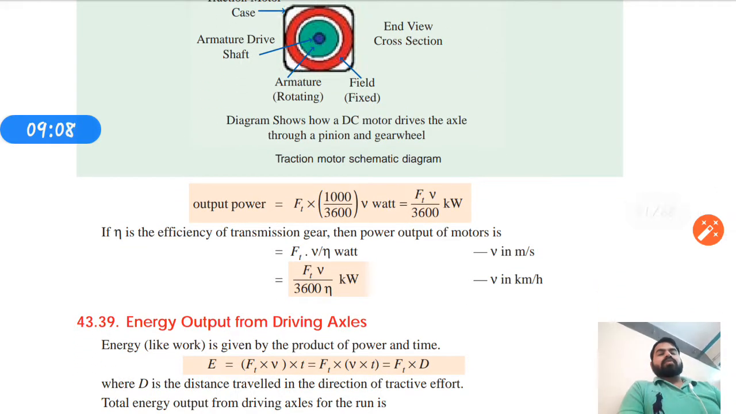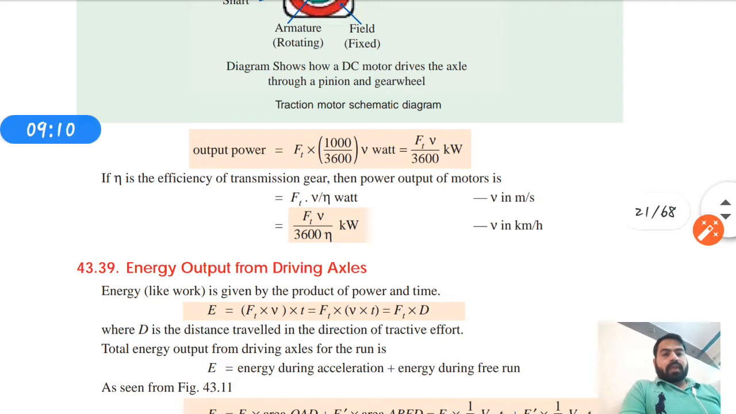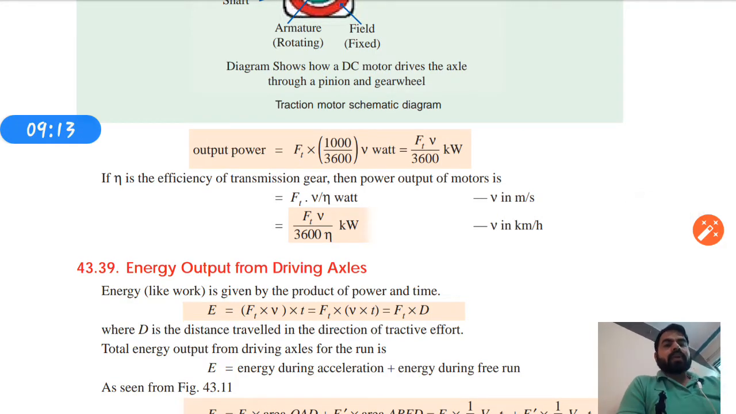Then we get the output power, which will be Ft V upon 3600 kW. If eta is the efficiency of transmission gear, then the power output of the motor is Ft V upon eta watt, where V is in meter per second, and Ft V upon 3600 eta kilowatt, where V is in kilometer per hour.